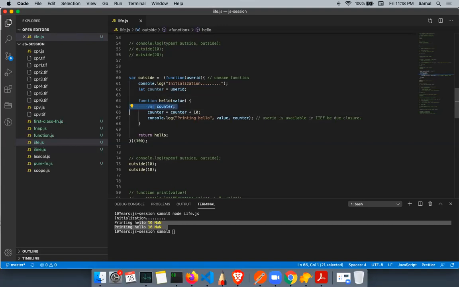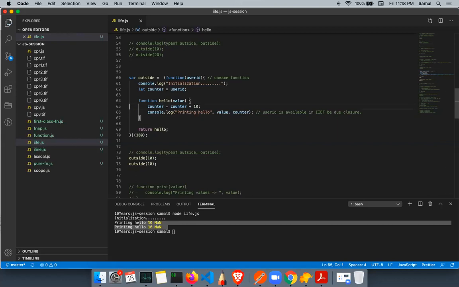The moment I remove this keyword, because no variable declaration is used, it will fall back to its nearest parent. Nearest parent of what? This function, which has executed outside and finished. Its life cycle is over after executing, but it is still holding something. It's like a will, the inheritance they talk about. The function is dead, the function is finished, but the value of this variable it is holding till there is an existence of the hello function.